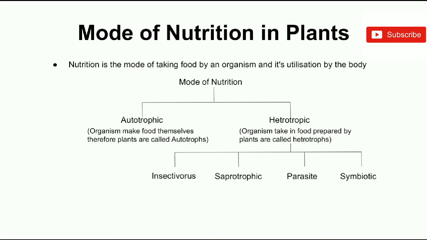Heterotrophic nutrition: in this nutrition, organisms do not make their food themselves. They depend on other organisms for nutrition. Such types of organisms are called heterotrophs. Heterotrophic nutrition is further classified in different ways, which are as follows: insectivorous, parasitic, saprotrophic, symbiotic.